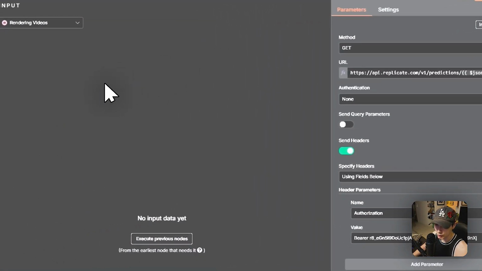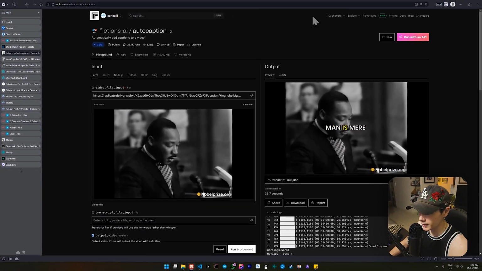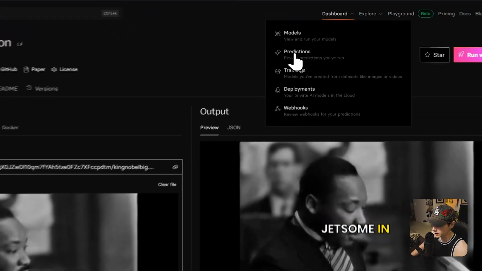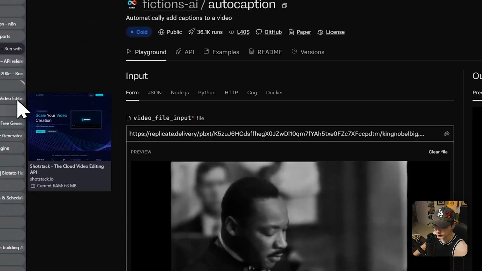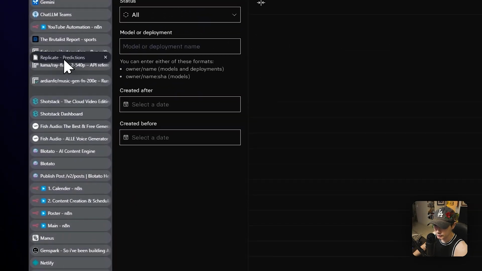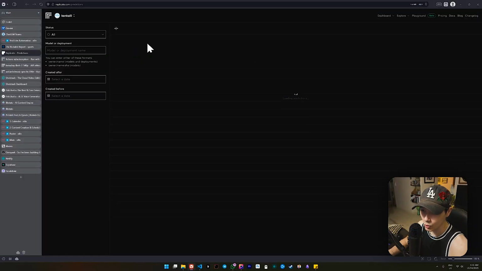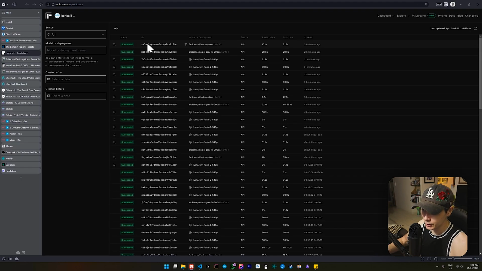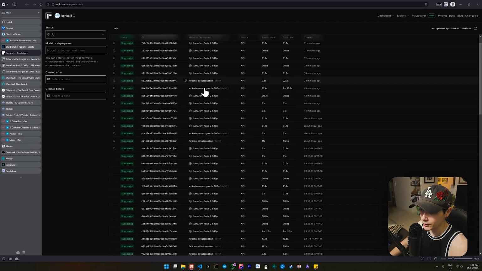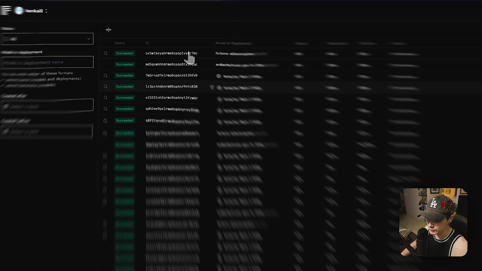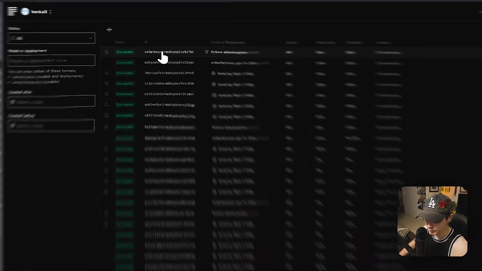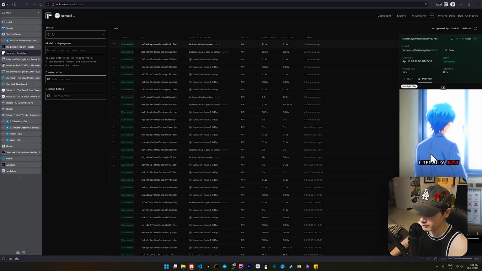So predictions is what they call it on Replicate. If we jump over to our dashboard right here, we see predictions. I'll just open that up really quick just to show you. This is where everything that we're creating is showing up on our Replicate dashboard. Everything that I've generated is going to be here, and we can click on them one by one as well and see everything here.